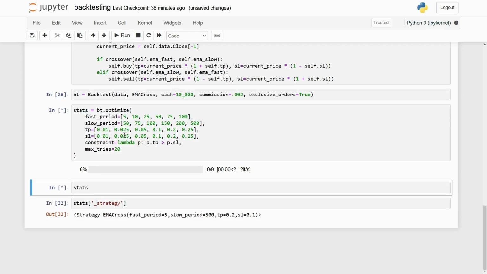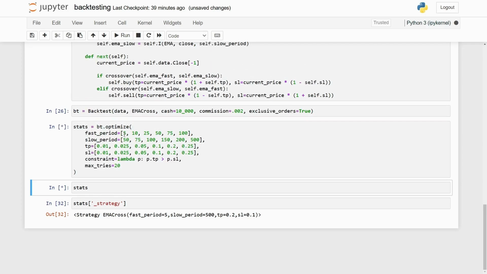Now I'm not going to spend loads of time optimizing this because I just wanted to show you how it works. And like I said before, you can do whatever you want with this. You can add more technical indicators, you could try more parameters. It's really up to you. Like I said before, I'll put the code in GitHub, and I'll put the link to that in the description, so you can see all the code and get all the data to see whether you could improve on this or optimize it as you see fit.